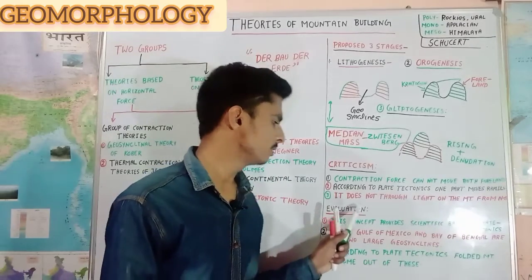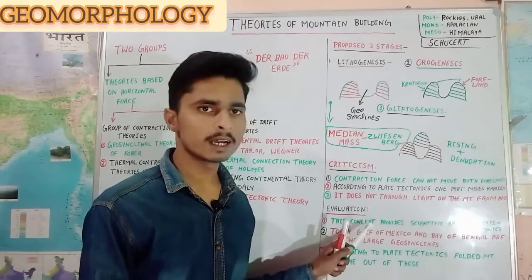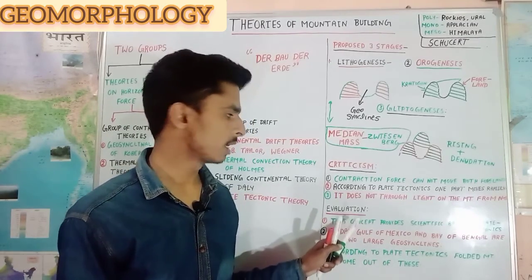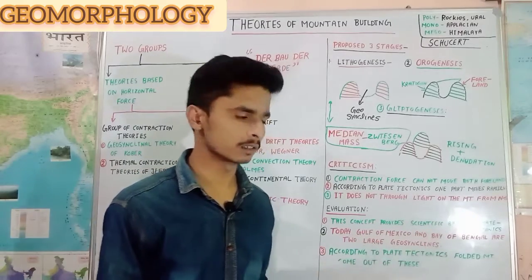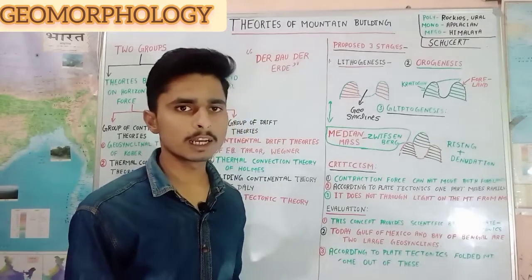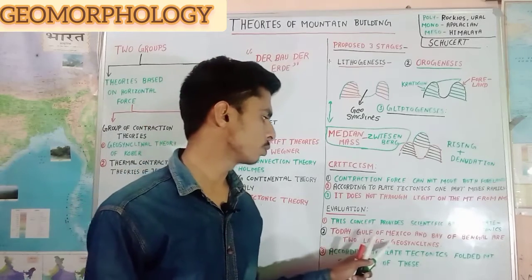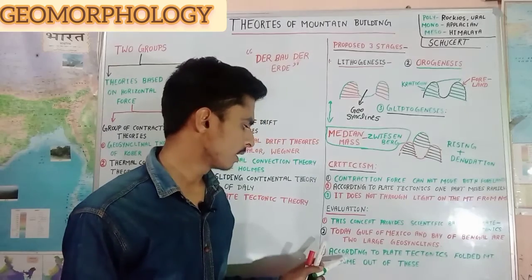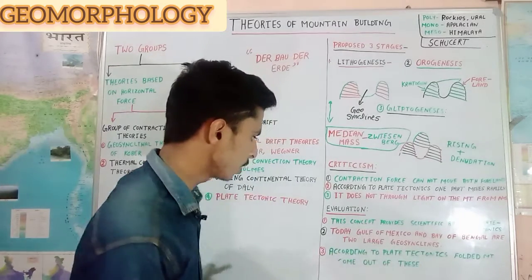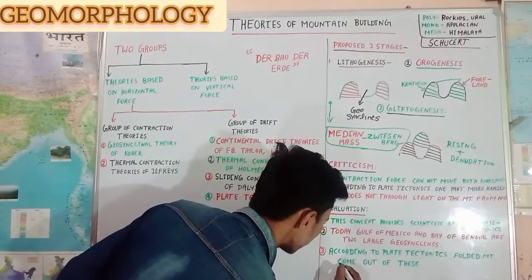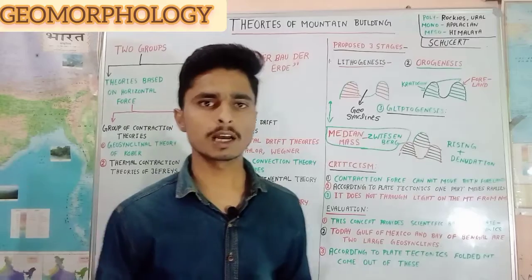And here is the evaluation of his theory. First, this geosyncline concept of Kober provides a scientific basis to plate tectonics. Today the Gulf of Mexico and Bay of Bengal are two large geosynclines. And according to plate tectonics, folded mountains come out of these geosynclines. And this is about the theory of mountain building of Kober.